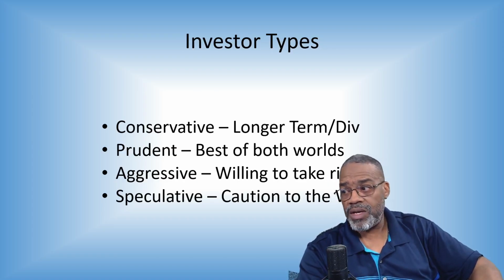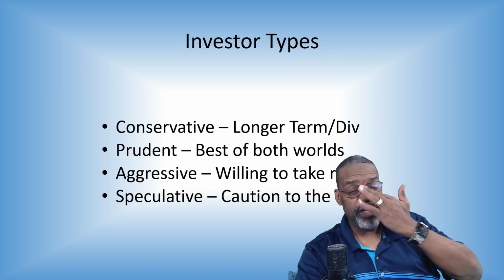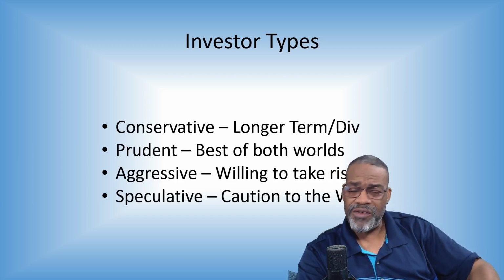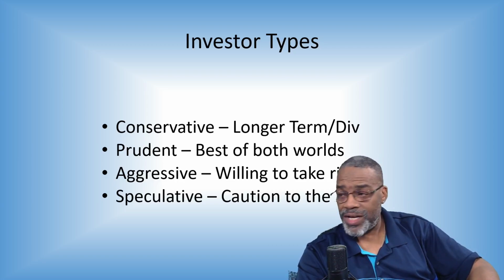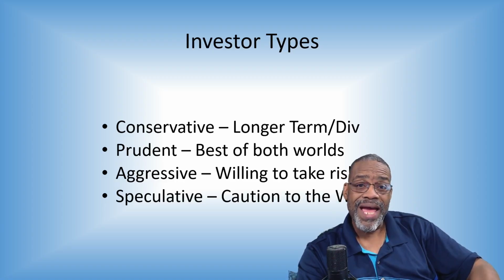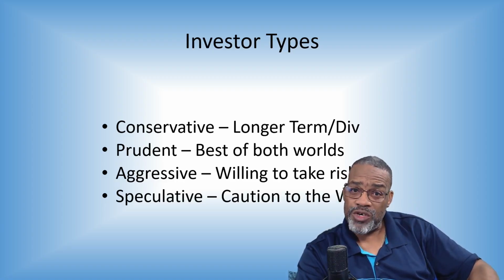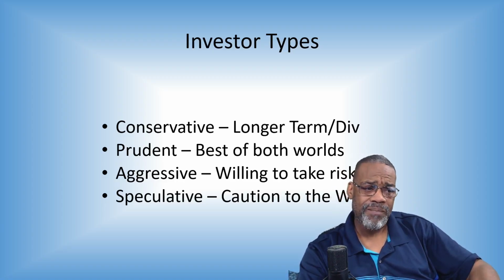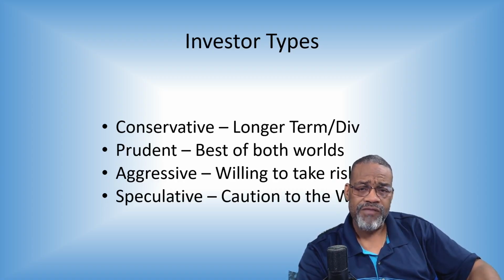Investor types. Conservative. If you're conservative, you're a longer term investor, dividends plays a role. If prudent, best of both worlds. I want good upside, but I want good safety. And I like to say that the people in the universe of VectorVest most likely will fall in the category of prudent. I want the best of both worlds. I'm going to make some money, but I also want safety.